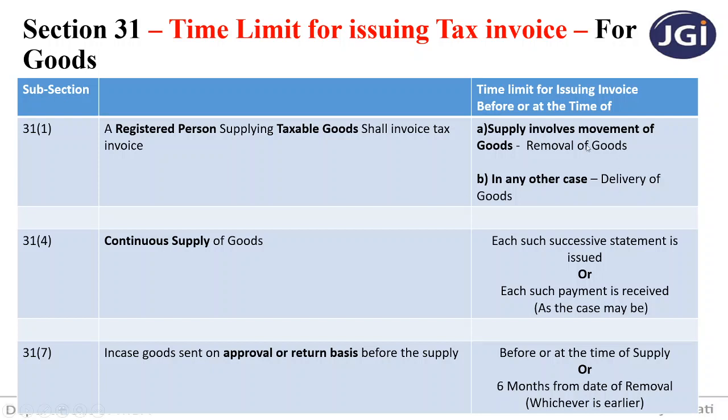Now ABC Limited is saying, Madam, I am going to come to your premises, to your factory, and collect the goods. So in that case, it is any other case. Am I moving the goods from my factory up to his premises? No. So it is any other case. At that time, the time of issuing invoice will be delivery of goods.